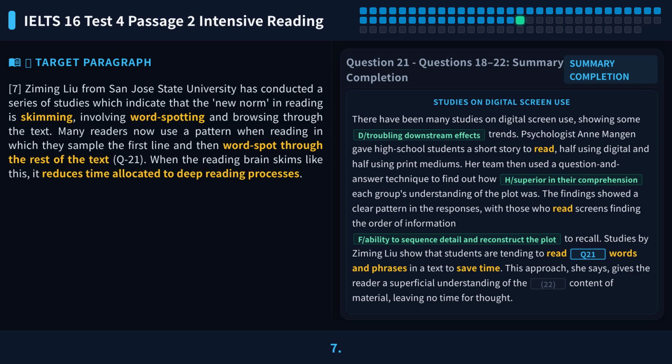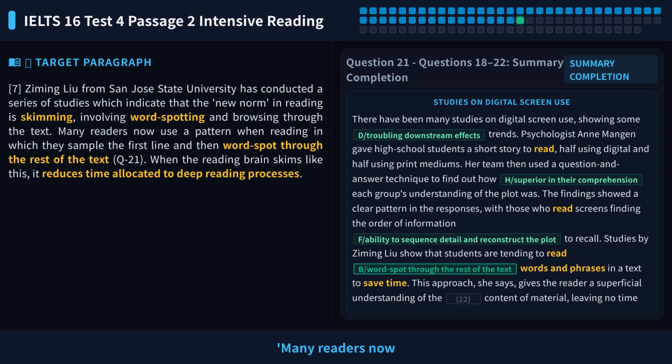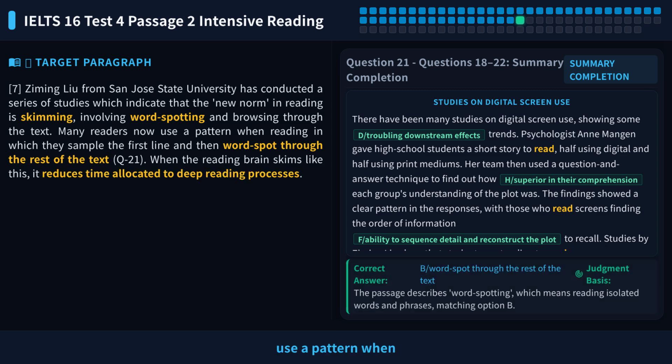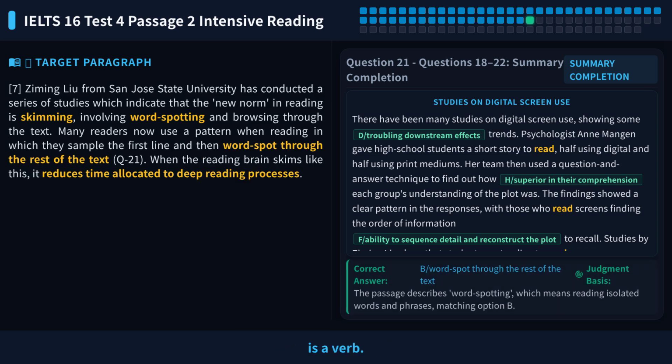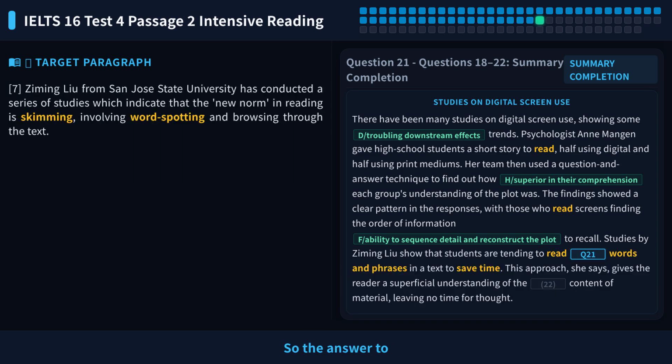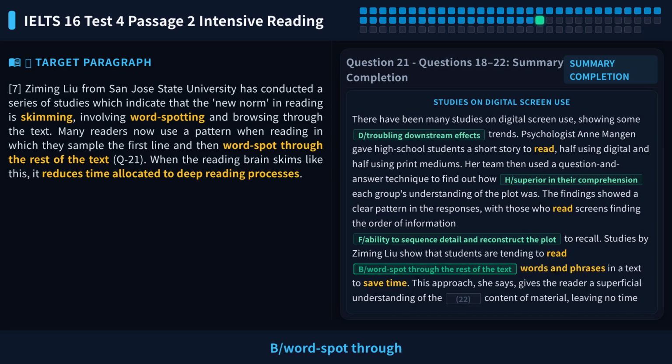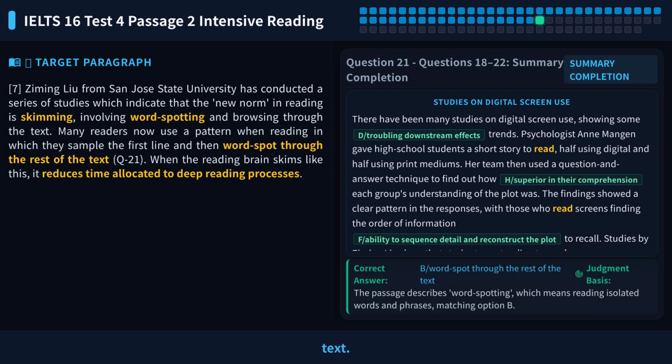Let's locate paragraph 7. Look at this sentence: "Many readers now use a pattern when reading in which they sample the first line and then word spot through the rest of the text." Here, "word spot" appears directly. The original text directly gives "word spot", which is a verb. "Word spotting" in the question is its gerund form. So the answer is "word spot", no replacement needed. So the answer to question 21 is B/word spot through the rest of the text.